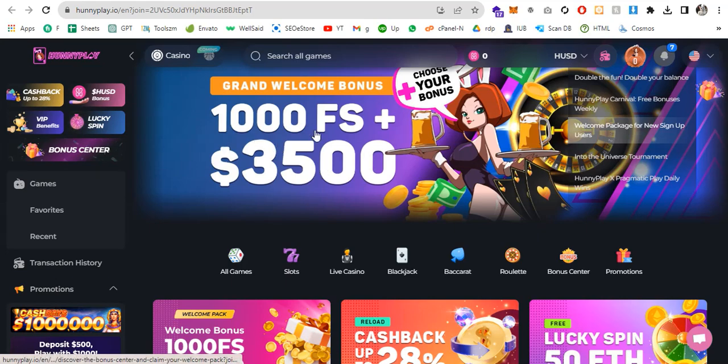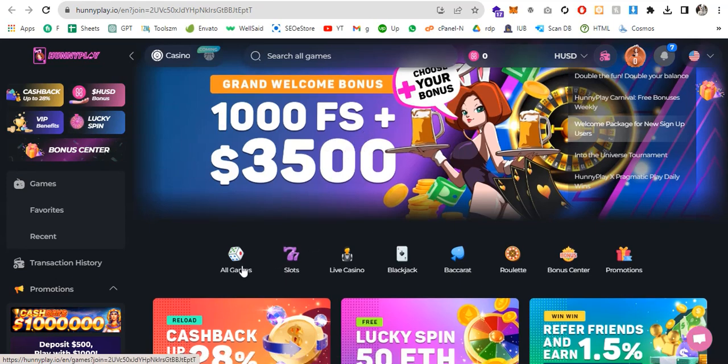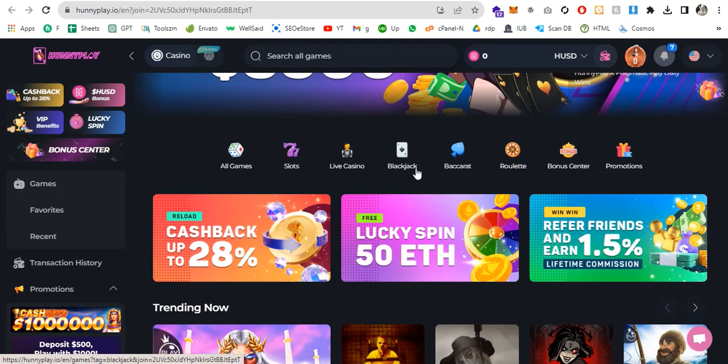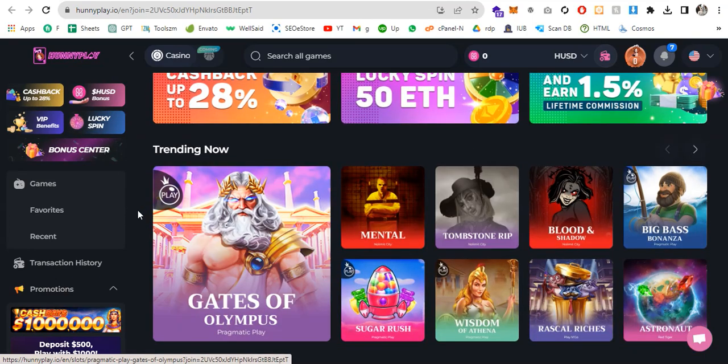Let's overview this website. First of all, you can see the grand welcome bonus. Choose your bonus: 1000 FS plus $3,500. Here you can see all games, slots, live casino, blackjack. Every game is mentioned here, and if you scroll down, you can see the cashback reward, some promotion banners, lucky spin, and 1.5% commission for refer a friend and earn. This is how it works. The trending games are on the trending list, so you can see the trending now.